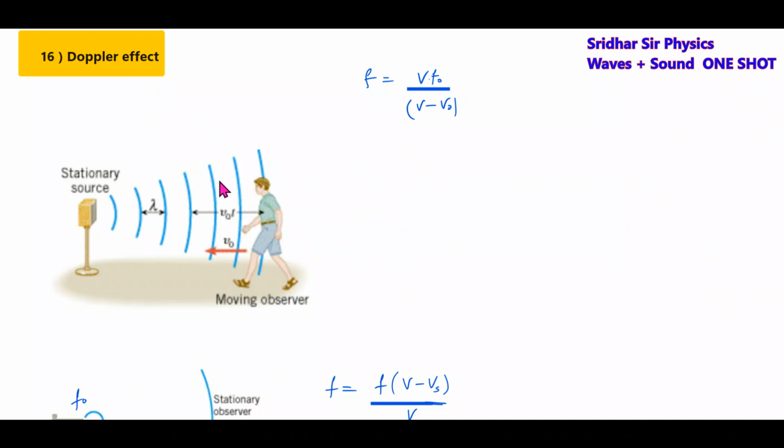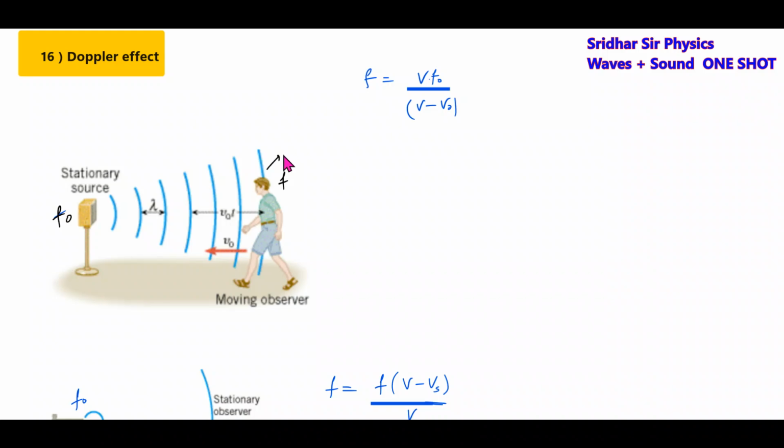Last topic, we have the Doppler effect. So when can we see the Doppler effect? When there is a relative motion between the source and the observer, then the frequency changes. The actual frequency is f0, then the measured frequency will be f. If the observer is at rest, then he is going to receive sound signals at frequency f0. When the observer is moving, then he is going to receive the sound signals at a frequency other than the actual frequency.